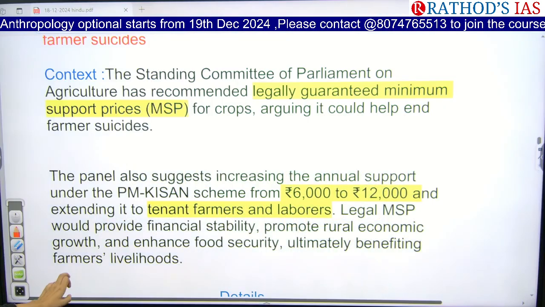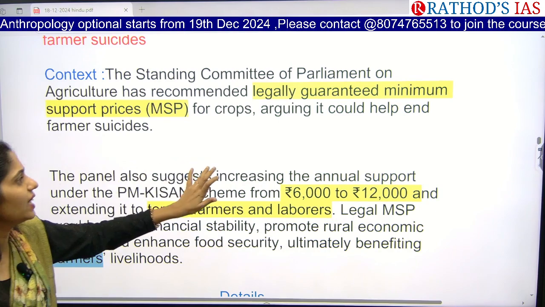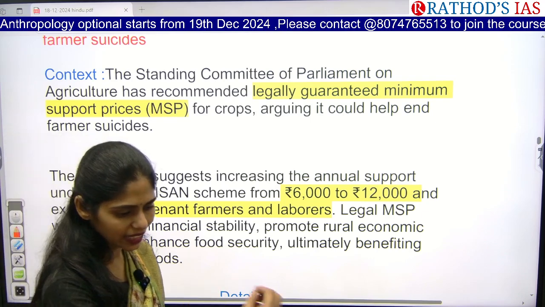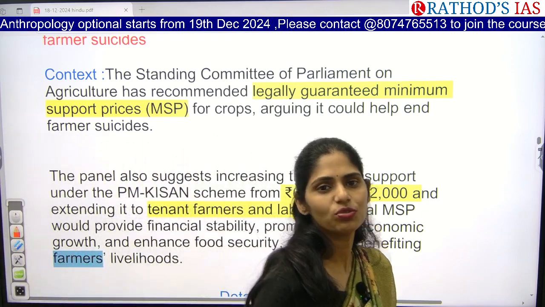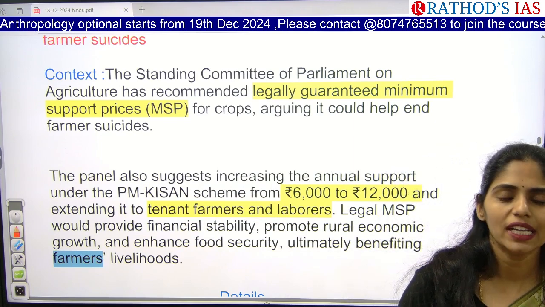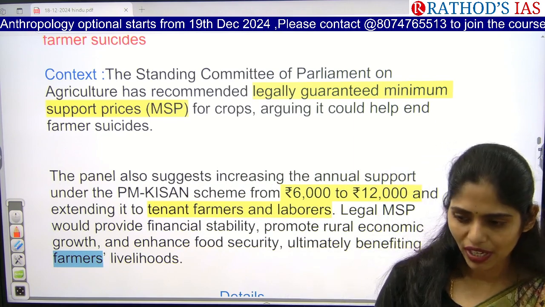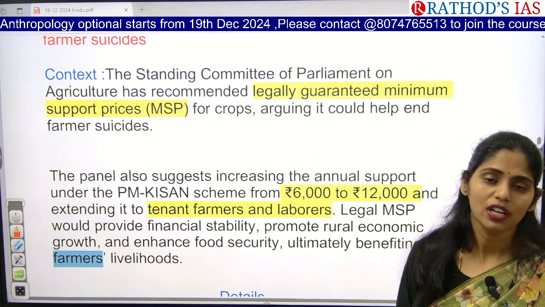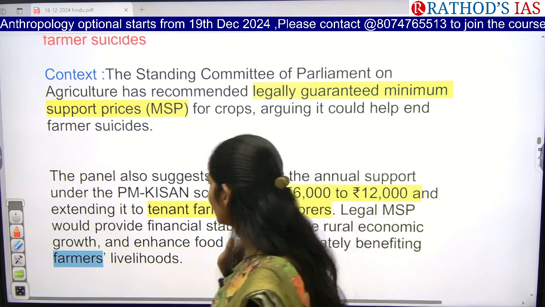So this article is saying that if they have a legally guaranteed minimum support price, the farmer will directly be selling their produce to the government at the price given by the government, so that the income will be increased. Whenever the income of the farmer increases, obviously we can reduce farmer suicide. So this is the thing which is mainly said in this article.